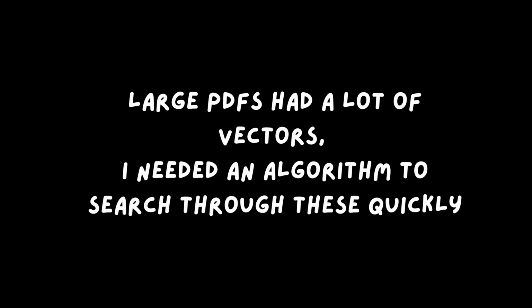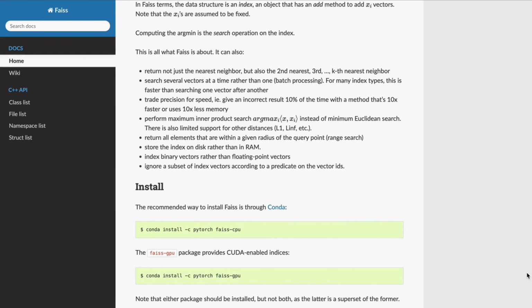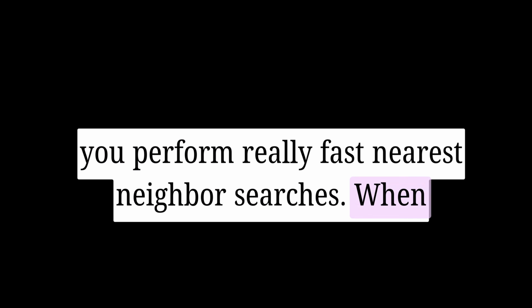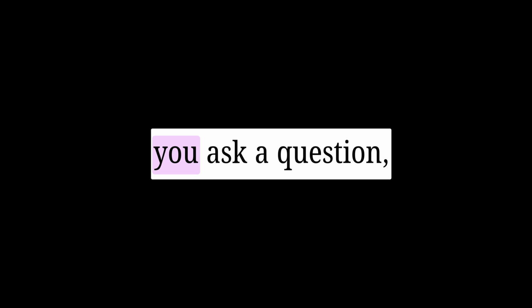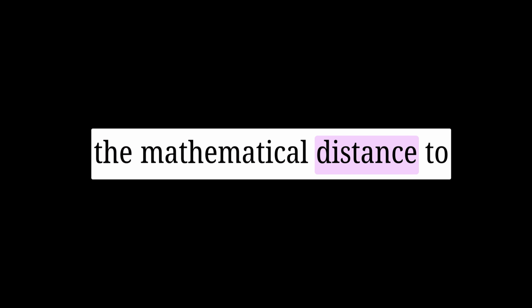Once every chunk became a vector, I needed a way to search through thousands of vectors instantly. For this, I used FAISS, a library developed by Meta AI's research team designed specifically for efficient similarity search and clustering of dense vectors. FAISS builds an index in memory that lets you perform really fast nearest neighbor searches. When you ask a question, it converts your query into a 384 dimensional vector and instantly calculates the mathematical distance to find the closest chunks.